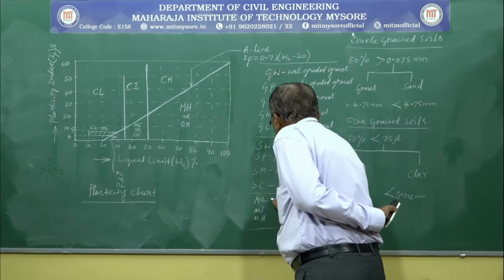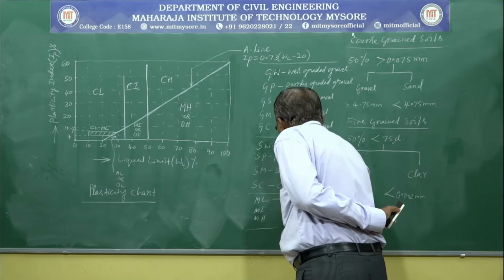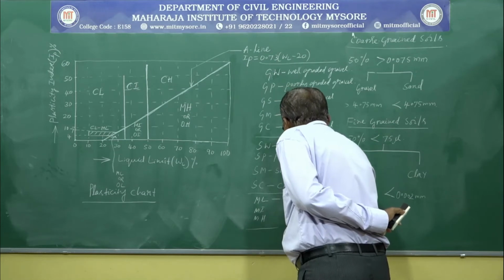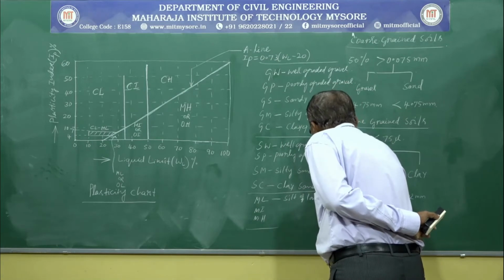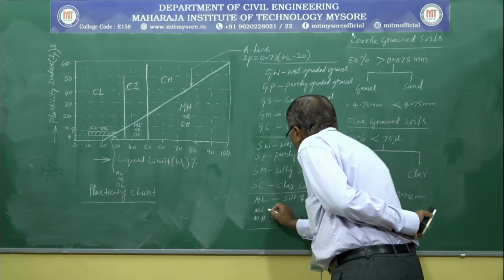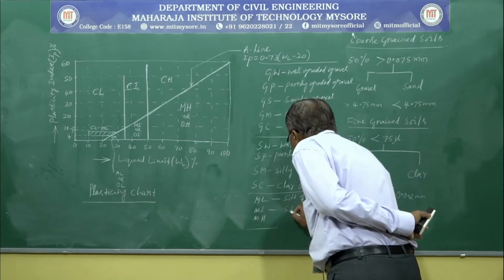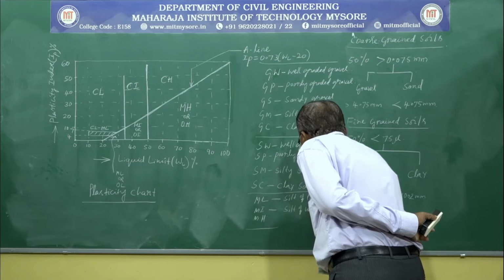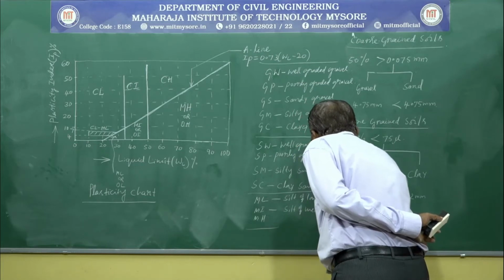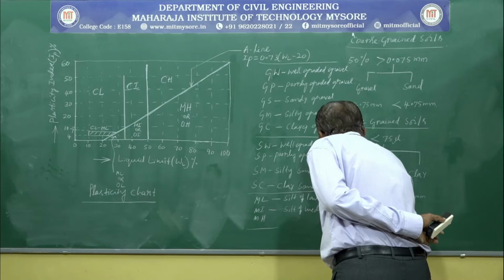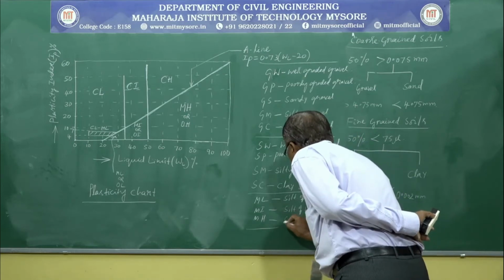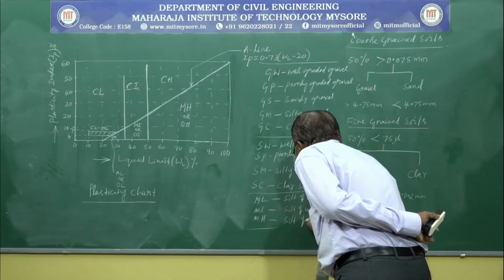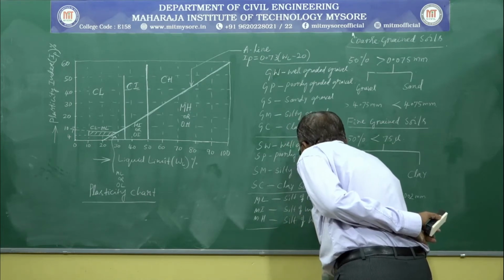Here ML represents silt of low plasticity, MI represents silt of medium plasticity, and MH represents silt of high plasticity.